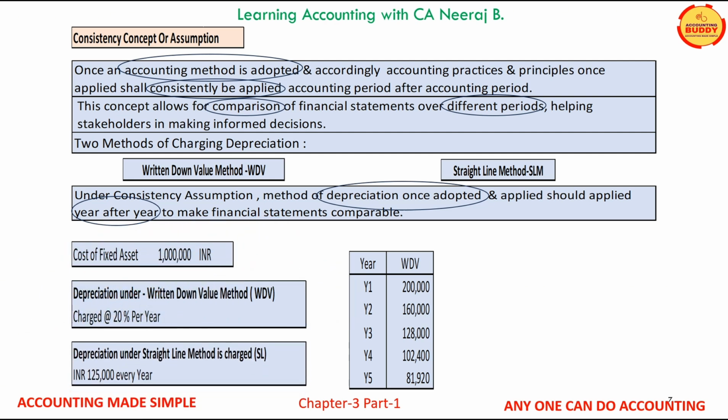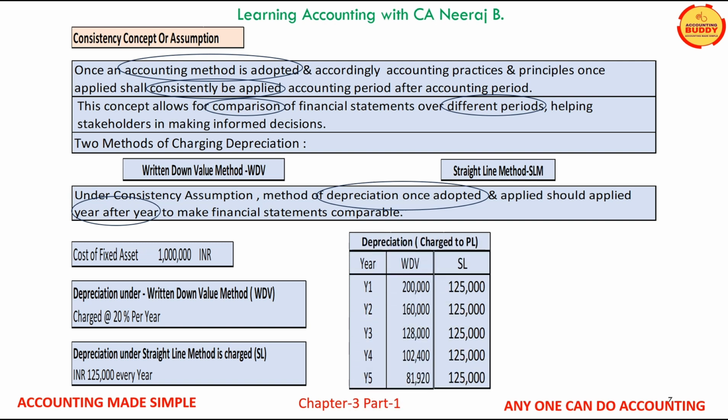Now under straight line method, same amount of depreciation will be charged, say INR 125,000 per year. In our example, business has estimated 8 years as the useful life of the fixed asset. As per straight line method, the depreciation for year 1 to 5 is displayed on your screens.